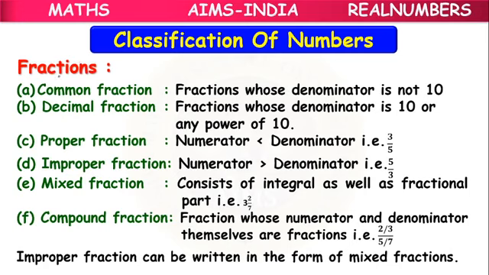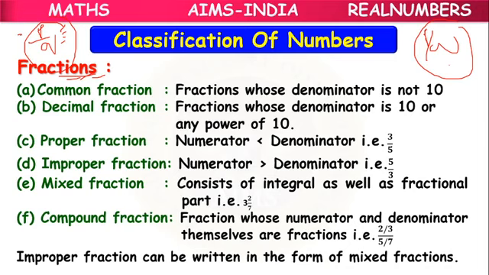Actually, the difference between a fraction and a rational number is that in the case of a rational number, p and q are integers. But in the case of fractions, we will have only positive values, not negative values. In rational numbers, both positive and negative values are considered.